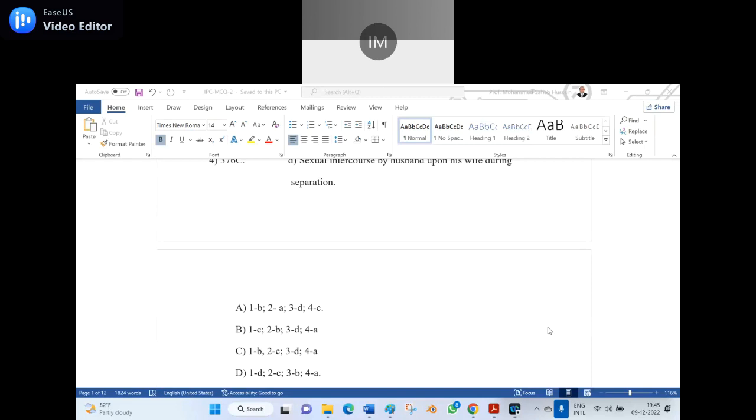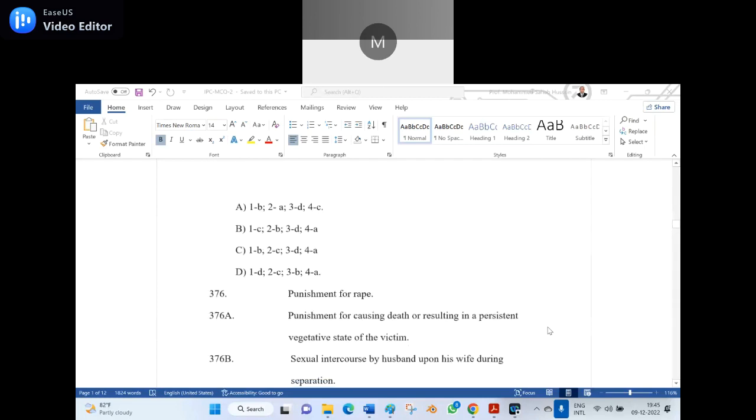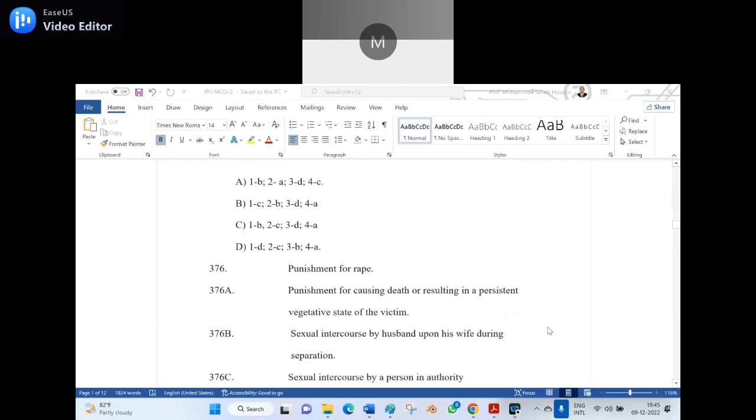1B, 2A, 3D, 4C. And the feedback is 376, punishment for rape. 376 capital A, punishment for causing the death or resulting in a persistent vegetative state of the victim. 376B, sexual intercourse by the husband upon his wife during the separation. 376 capital C is sexual intercourse by a person in authority. Now I will ask the supplementary question. What is the vegetative state?